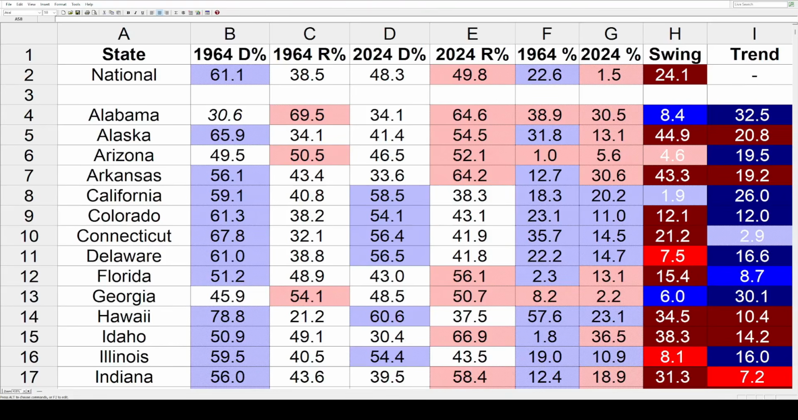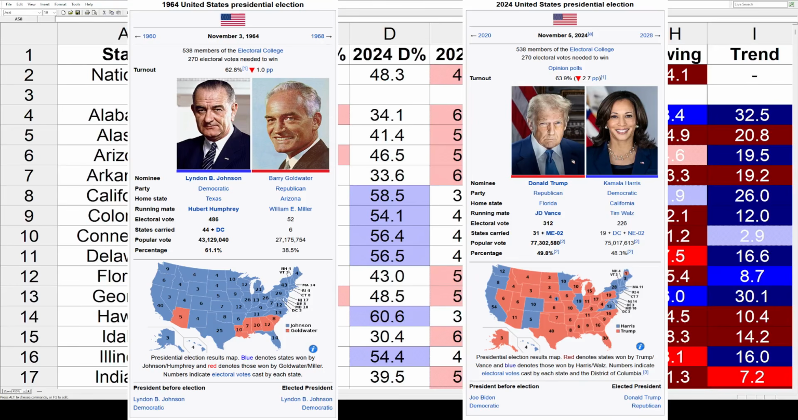Now, last week we just took a look at the shifts or the swings in each state. This is going to compare those swings to the national swing, and that's going to give us the trends. We'll break it down in just a moment. And of course, there's a map at the end, and there'll be a chapter to that map down below in the description. But first, as always, we've got to put up the background information.